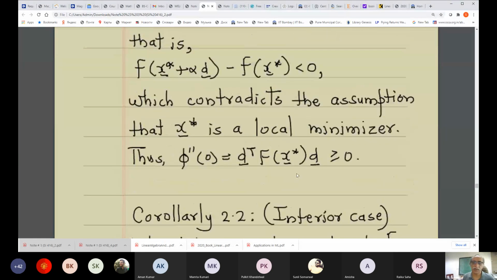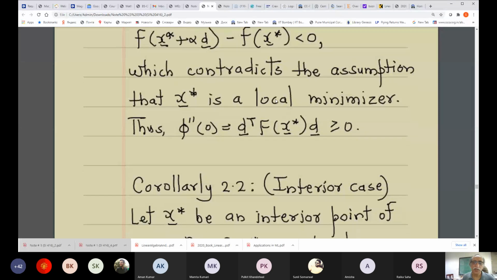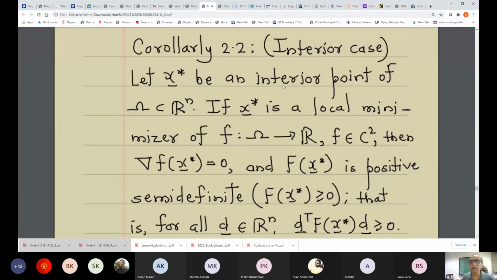Okay. All right. Now, the interior case is separated from that, and it is mentioned as a corollary. So here the x star could be an extreme point, need not be an interior point. So let x star be an interior point of omega.